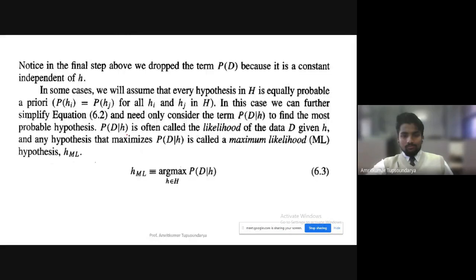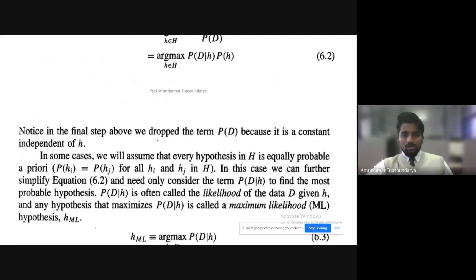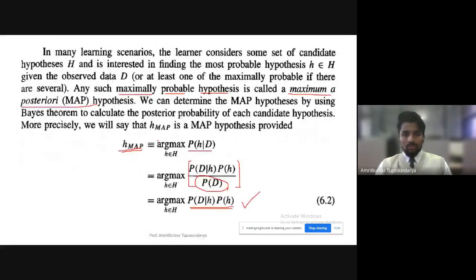right? Another situation I have to bring in here is that there can be cases where we may end up having two or more hypotheses which can be termed maximum a posteriori.